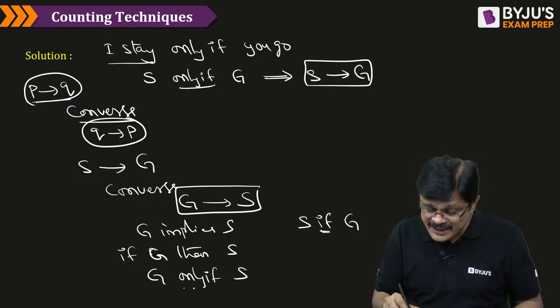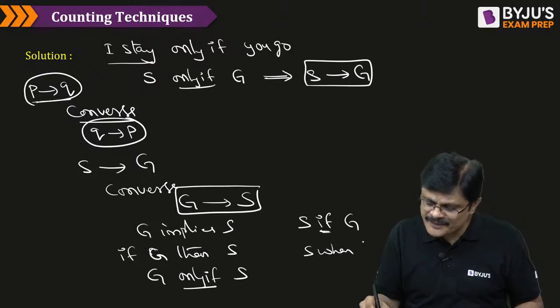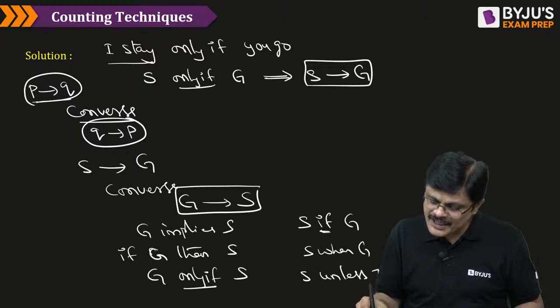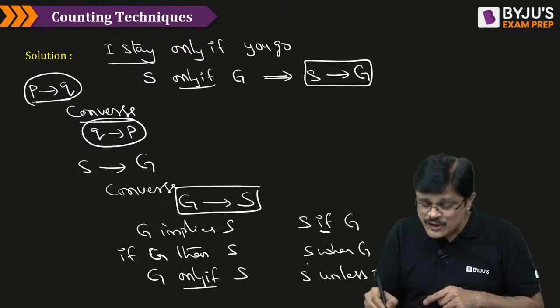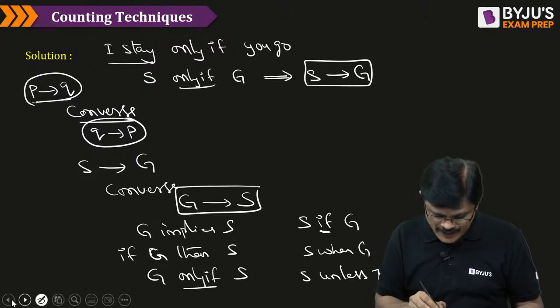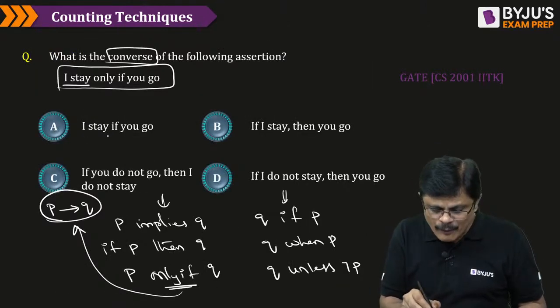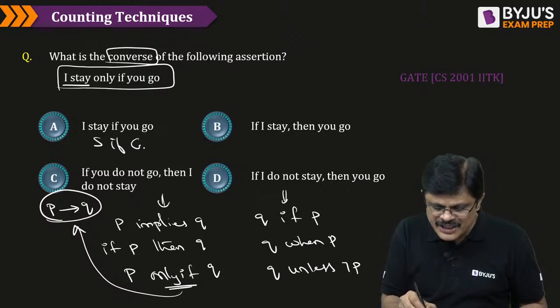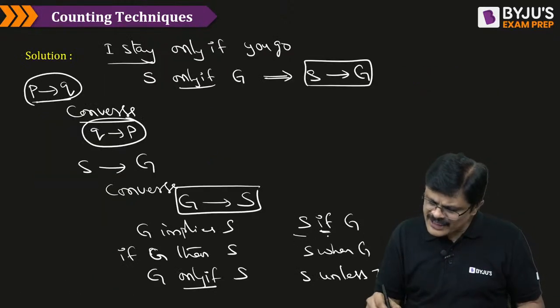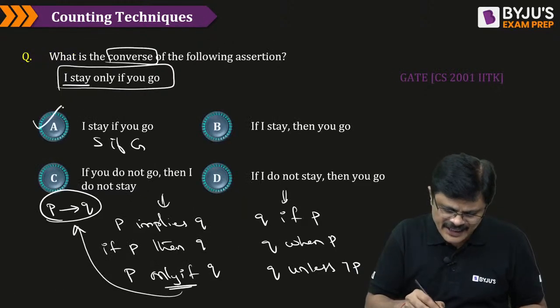See, there is a difference, sir. It is "only if" and it is just "if." Please note that. And also S when G, or S unless negation G. Now you have to identify which of these is given in the options. Now look at this: S if G. Check whether that option is there. Yes, so the correct answer is A, my dear friends.